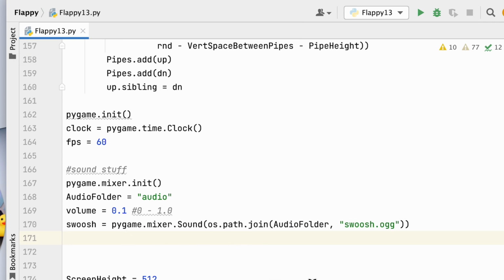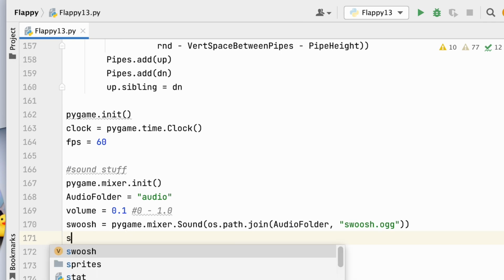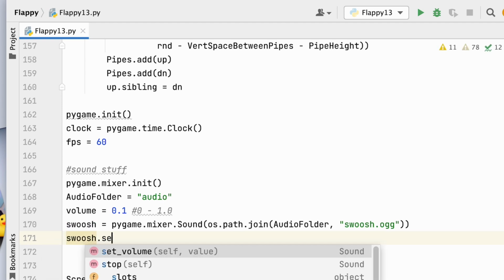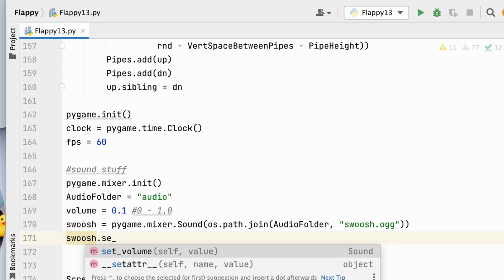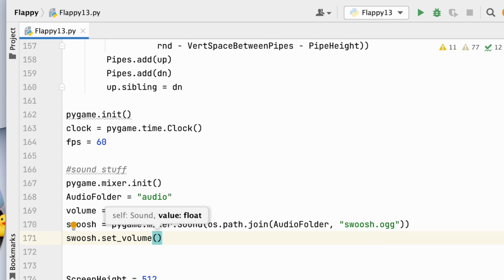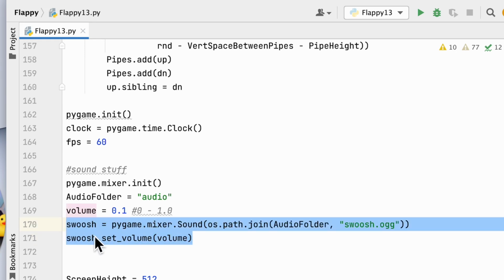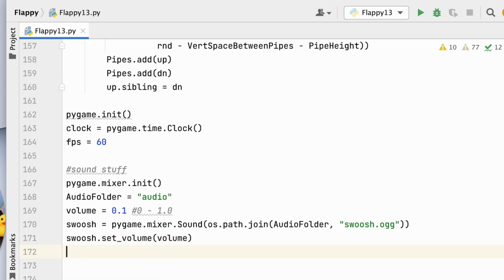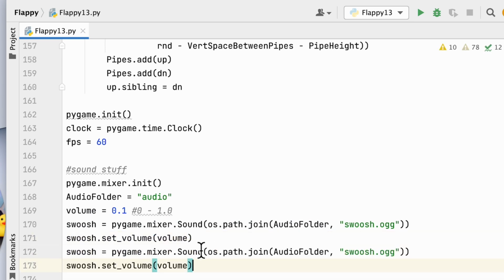But first we're going to do this. We're going to say swoosh.set_volume. Okay, so whatever the volume is. By the way, if you set that volume to 0 somewhere in your game, that would turn off the sound essentially, which might be useful depending on what you're doing. Okay, so that's swoosh. I'm going to copy and paste this because we're also going to need wing.